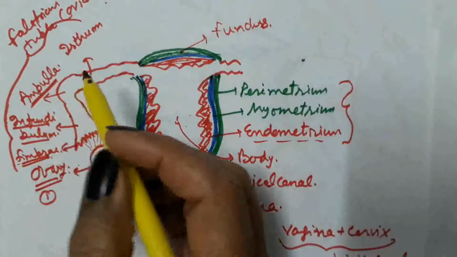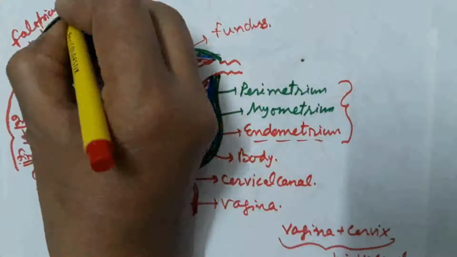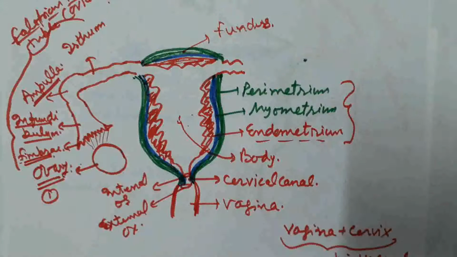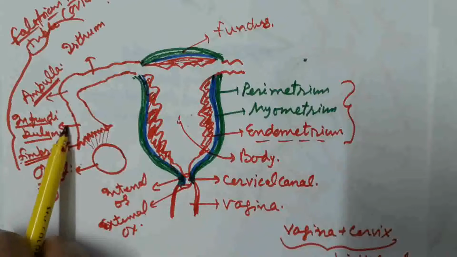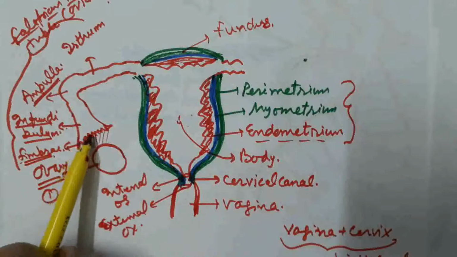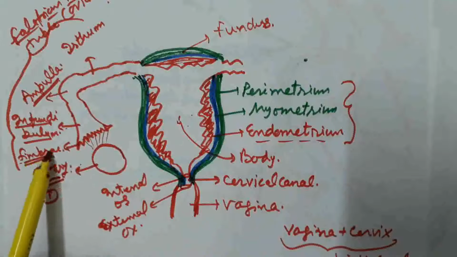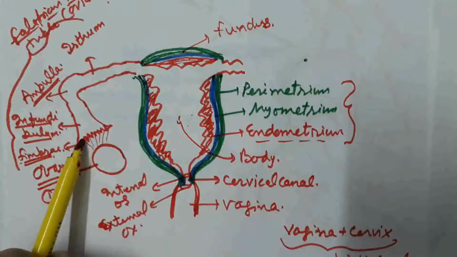Second part of the female reproductive system is the fallopian tube or oviduct, which is the site of fertilization. The portion of the fallopian tube present close to the ovary is the infundibulum. Edges of the infundibulum are present in the form of finger-like projections, which we call fimbriae. What is the function of fimbriae? They collect the egg from the ovary.